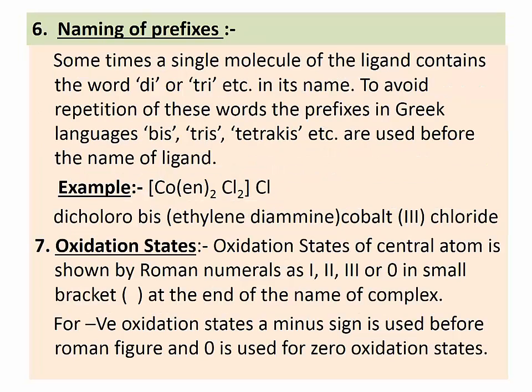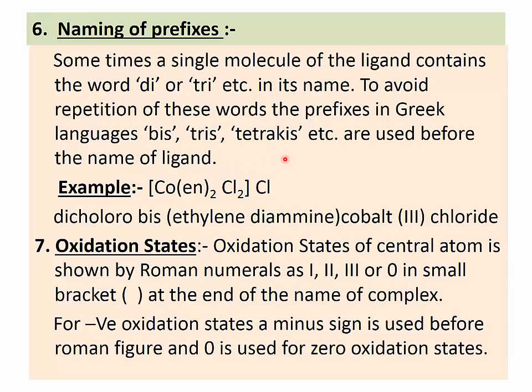Then see the next rule, naming of prefixes. Sometimes a single molecule of the ligand contains the word di or tri, etc. in its name. To avoid repetition of these words, the Greek prefixes bis, tris, tetrakis, etc. are used before the name of the ligand.